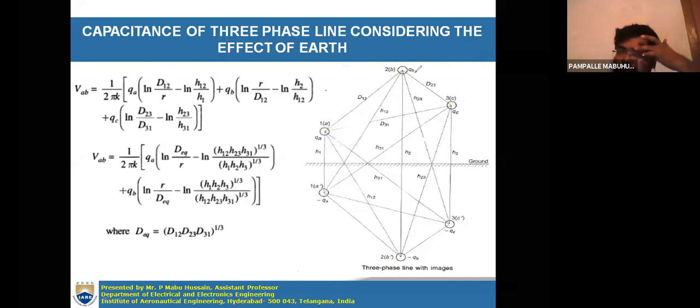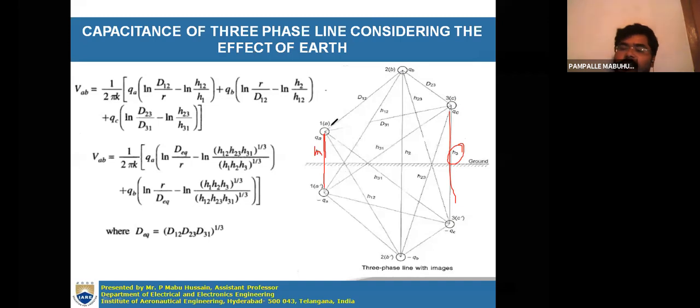After considering the image conductors, you have to consider the distances. These are all assumptions only. If this is H1, this is also H1 only, from here to here. Or they directly consider the distance from A to A dash; this total distance is H1, and this total distance is H3.